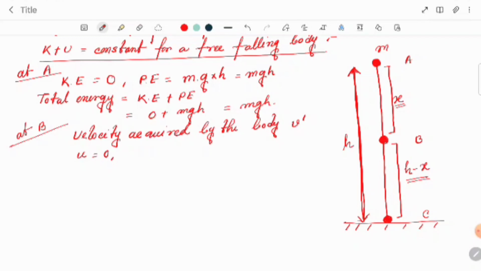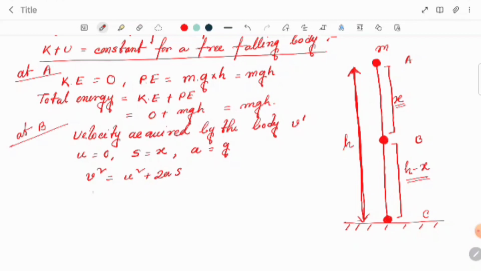The body comes to the position at B. B means what about the distance covered? S equal to x. And what about the acceleration? Acceleration means acceleration due to gravity, right? Now we are going to calculate the velocity. One formula we have done, v square equal to u square plus 2as.